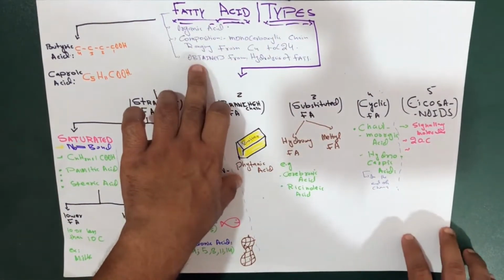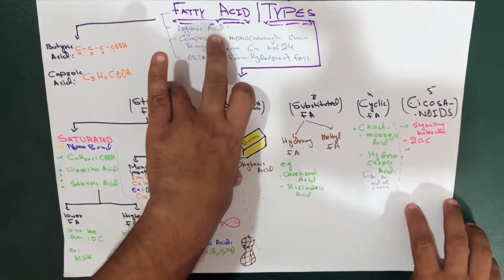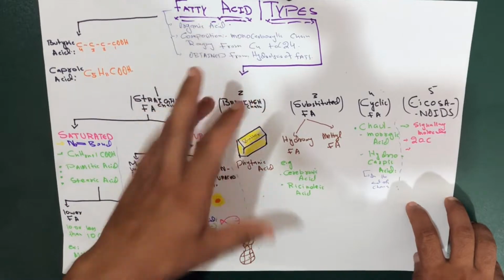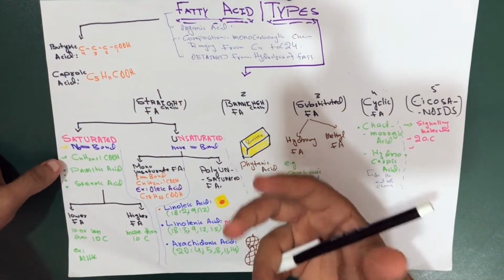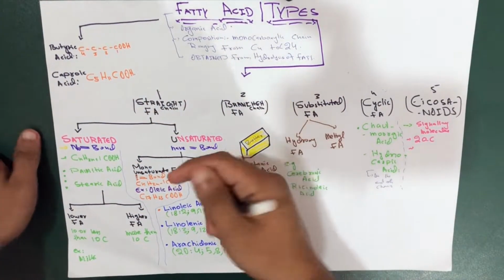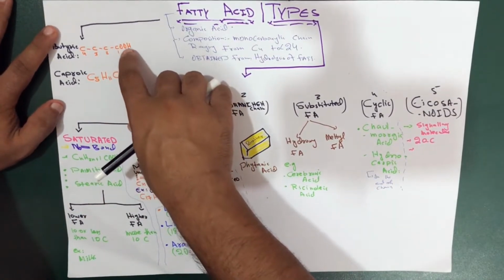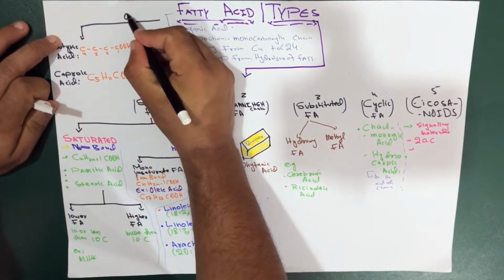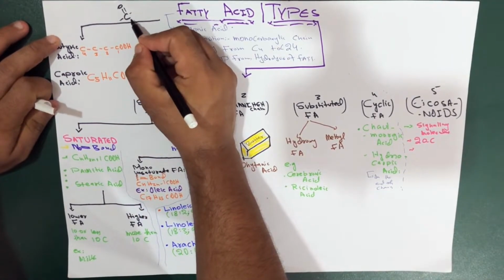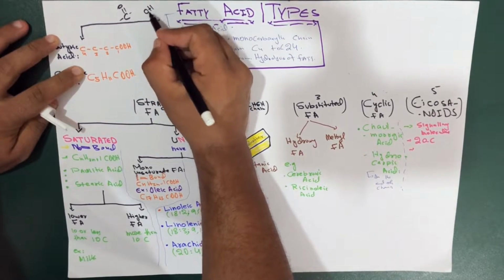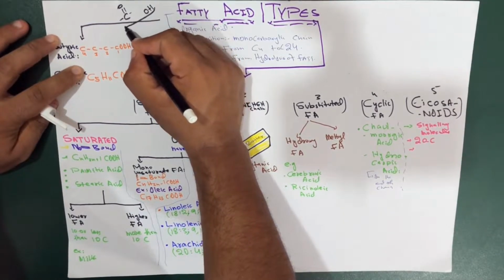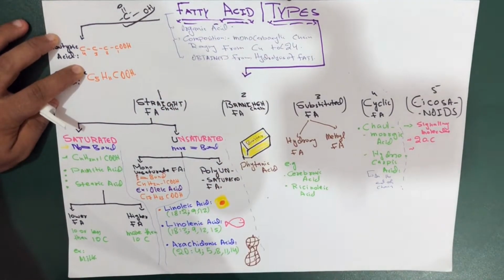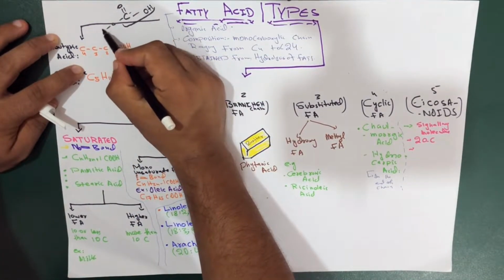So we're going to understand what is fatty acid. Fatty acid is what I call a carboxylic acid. What is a carboxylic acid? A carboxylic acid consists of an alcohol group and a carboxyl group. What is carboxyl? When you see this one, COO, it's called the carboxyl group, and this is an alcohol. When they join together, you must have learned this in basic chemistry, they form a carboxylic acid, and there is a carbon chain going on there.